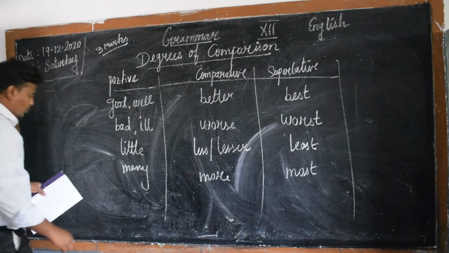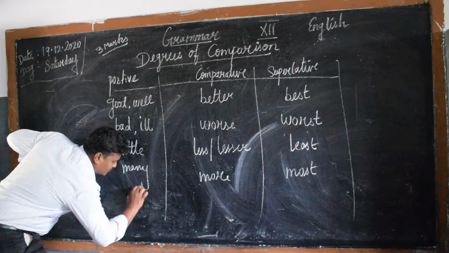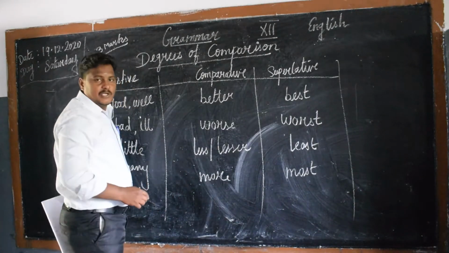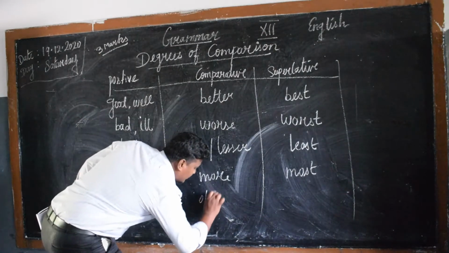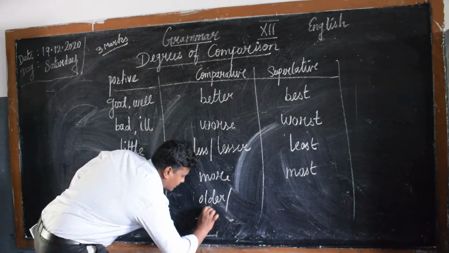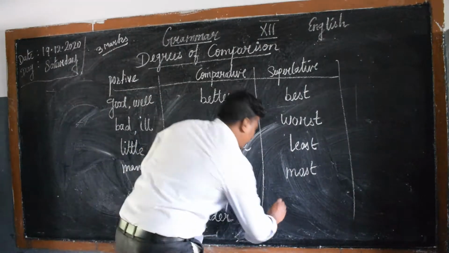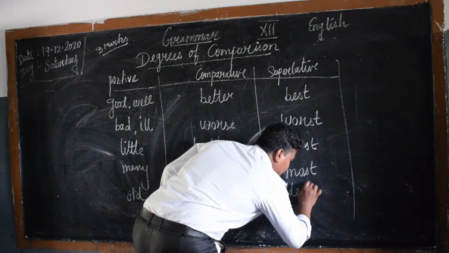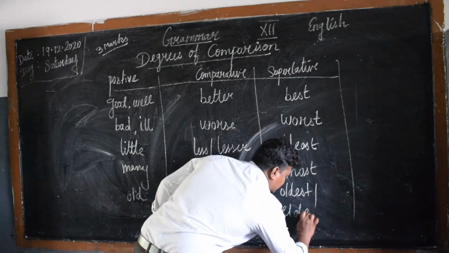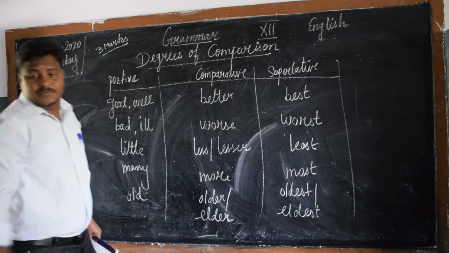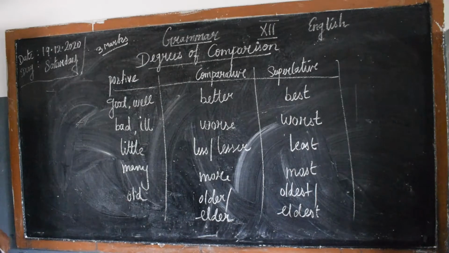And next one, old. In comparative, we have to call it older or elder. In superlative degree, we write oldest, eldest. I hope you all understand. You just take a note of it.